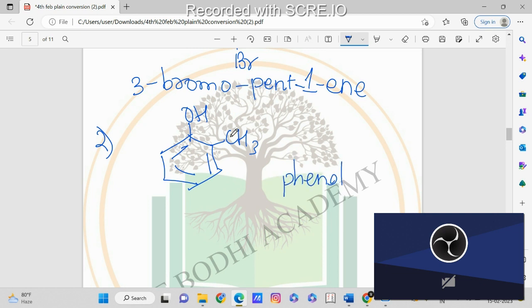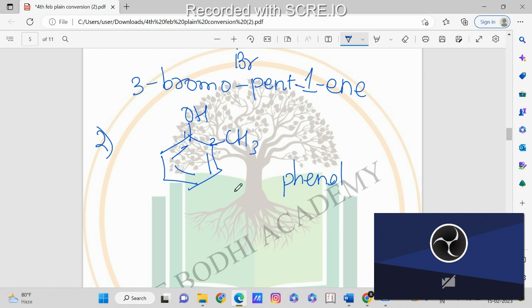Now, which substituent is attached to this group? CH3, which is a methyl group, is attached. Now, here also, from where will we start numbering? We will start the numbering from the group having more priority. Here OH has more priority, so we will number from here. So this will get number one and this will get number two.